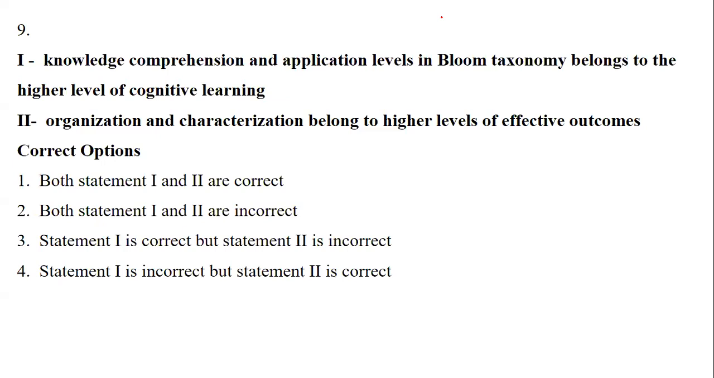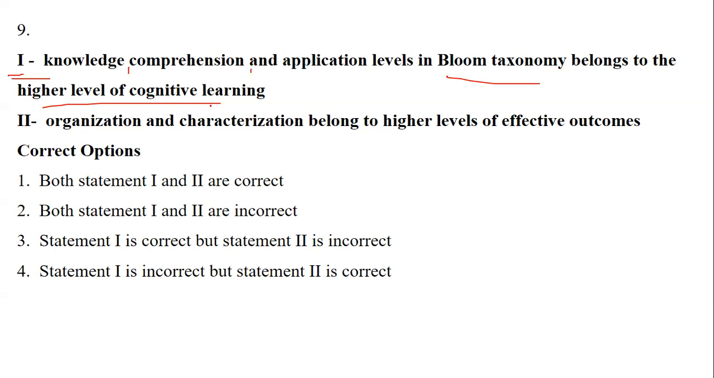Now, question number 9 on the screen. Question number 9 has statements, and basically it's on Bloom's taxonomy. Statement 1 is: knowledge, comprehension and application levels in Bloom's taxonomy belong to higher level. I have covered this in my theory class. In one of the classes, I showed you the diagram, and I divided it into higher level and lower level cognitive skills.